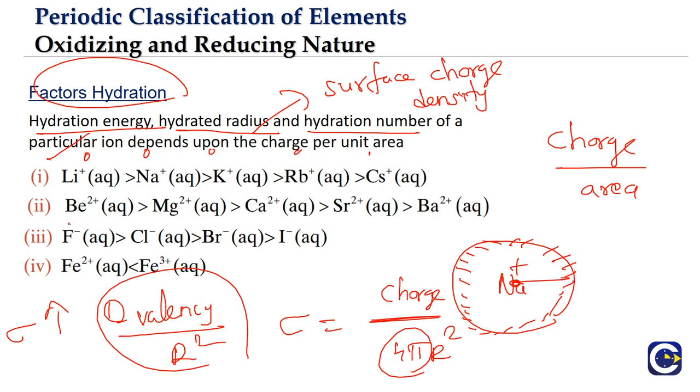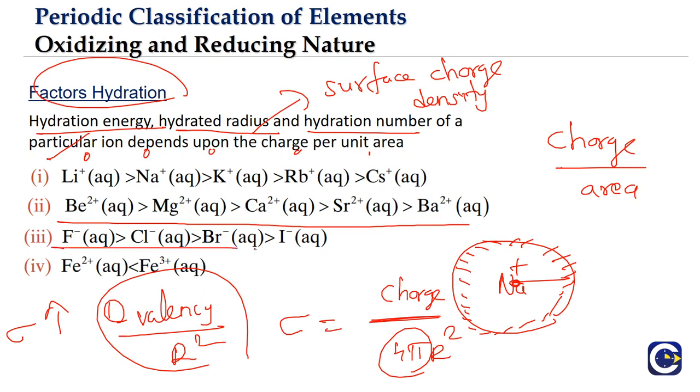Similarly, when it comes to the second group, right, all of them you can see charge is same for all of them. Beryllium, magnesium, calcium, strontium, barium, all of them charge is same. But which is having the least radius? Beryllium 2 plus, right? In that case, as the radius is increasing means what? Surface charge density will decrease. Means the hydration radius, everything is going to be decreasing.